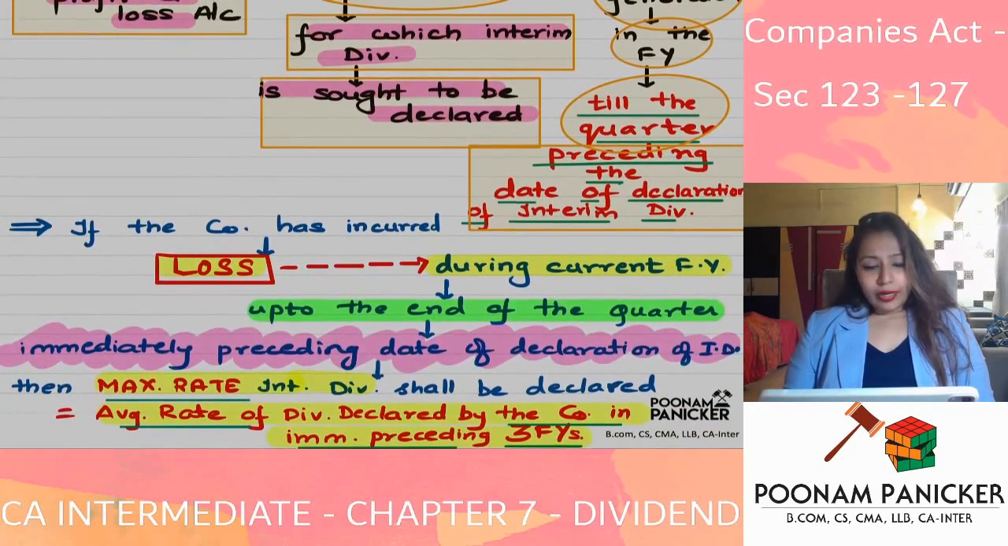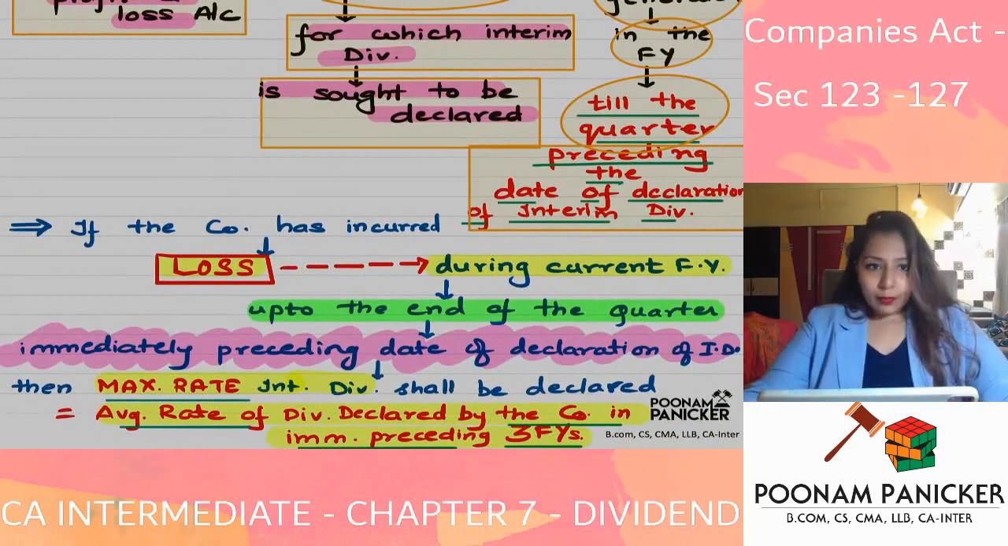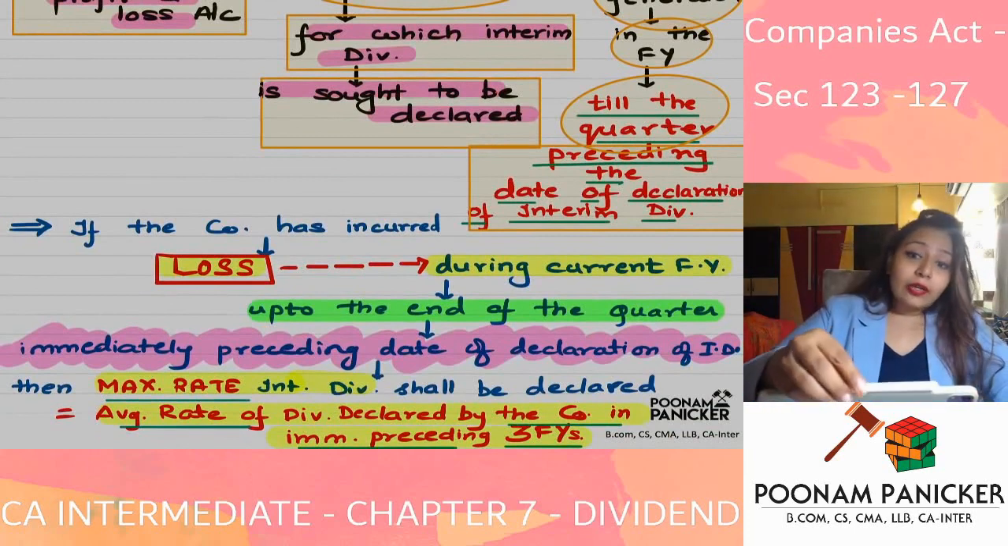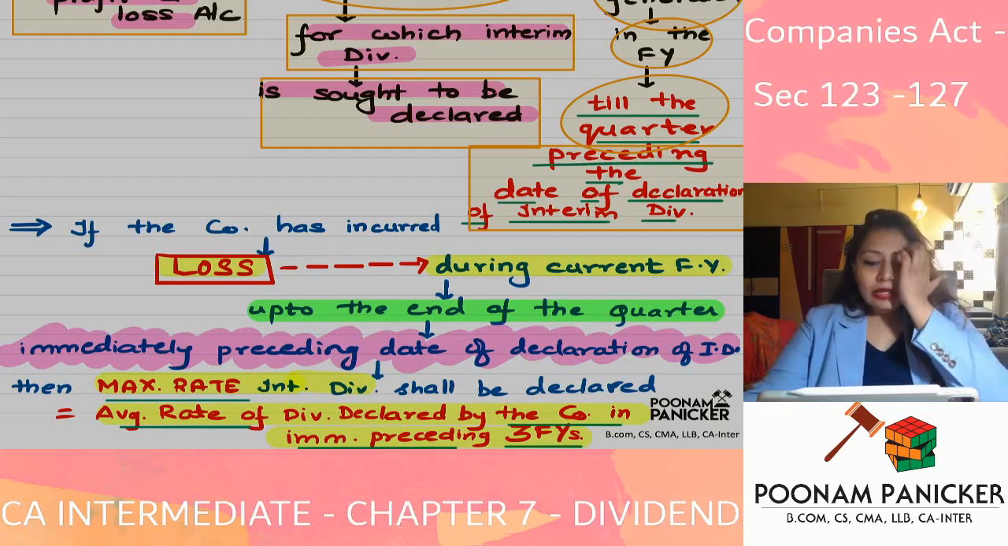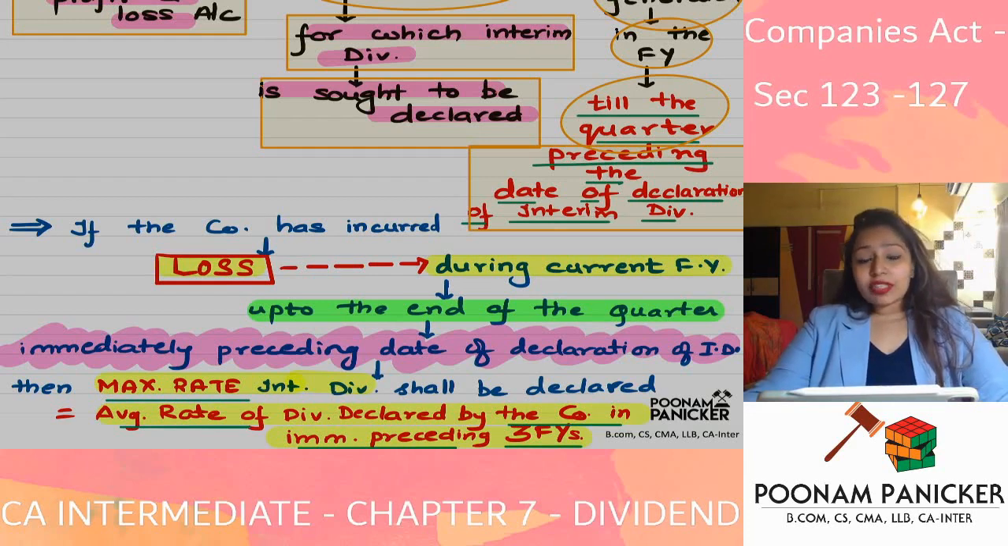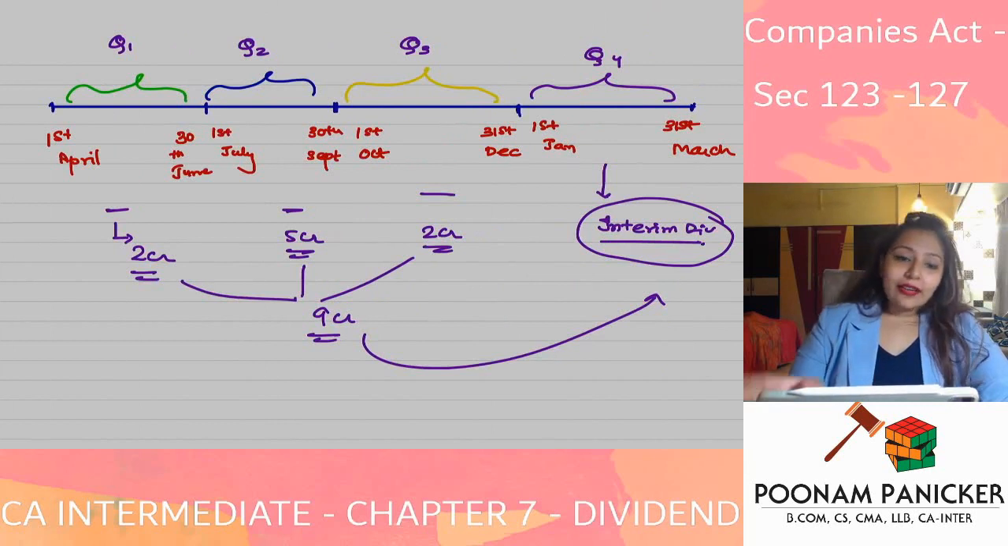Now going ahead, the next point is an interesting point. They are talking about a situation where the company has incurred a loss during the current financial year up to the end of the quarter immediately preceding the date of declaration of interim dividend. Then, can the company still declare interim dividend? Answer is yes. They can still declare interim dividend.